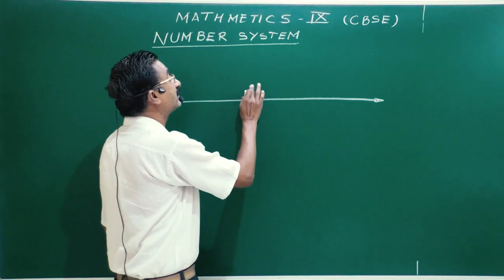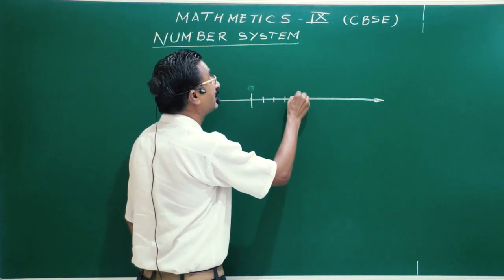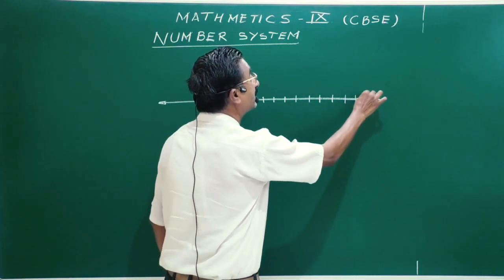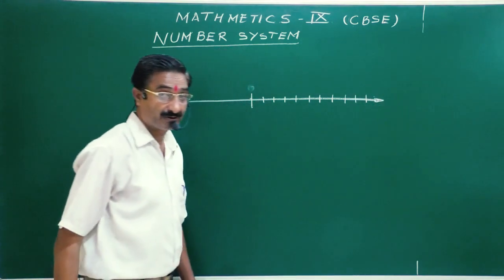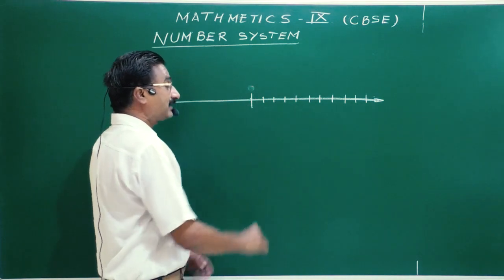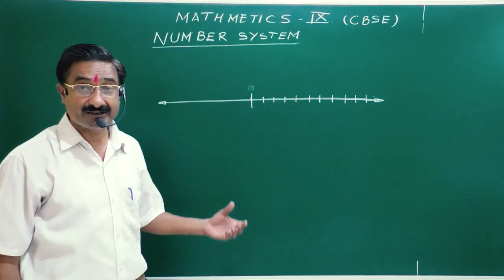I am not including 0 here. There are some points I will mark here like a scale: 1, 2, 3, 4, 5, 6, 7, 8, 9 and so on. Now, someone is walking on this scale and keeping the numbers in his bag.